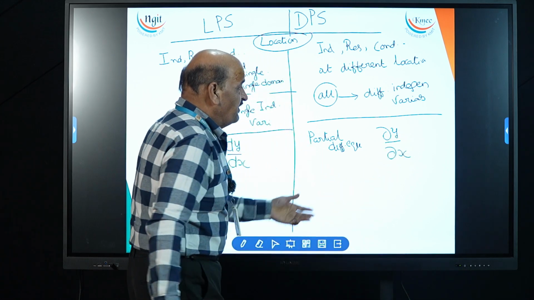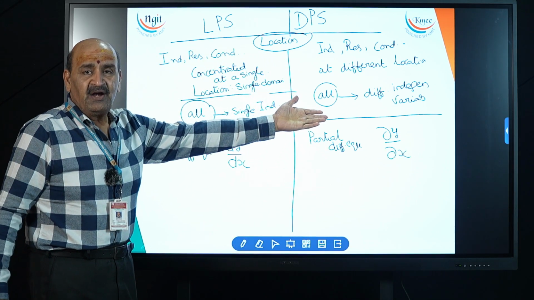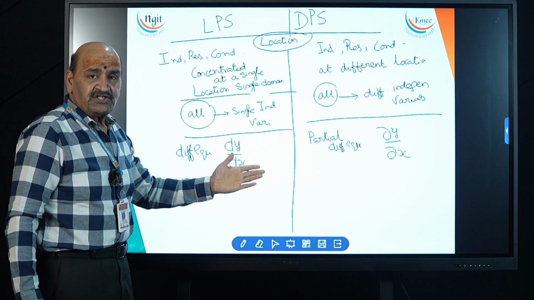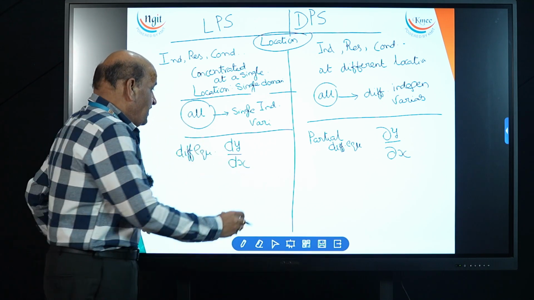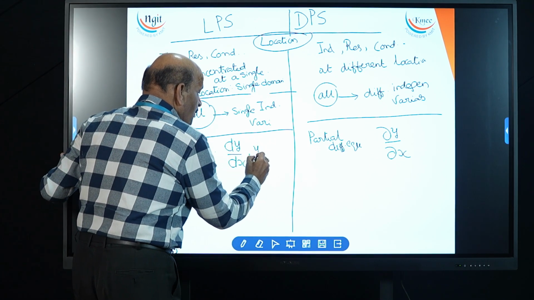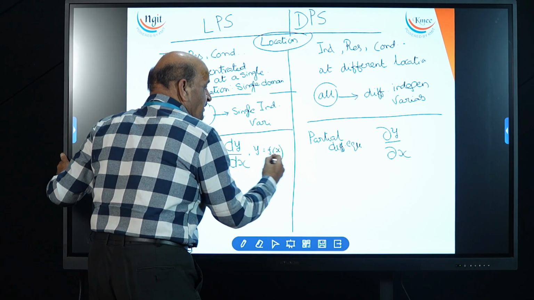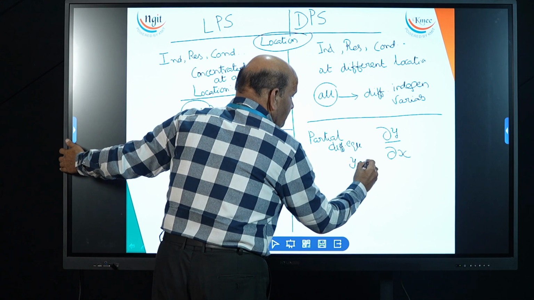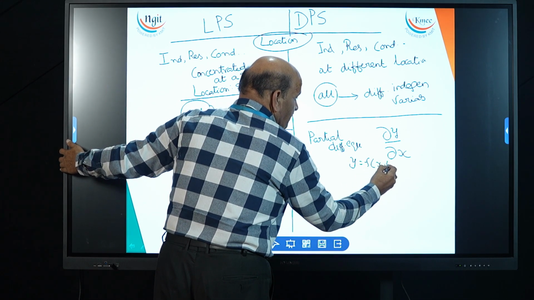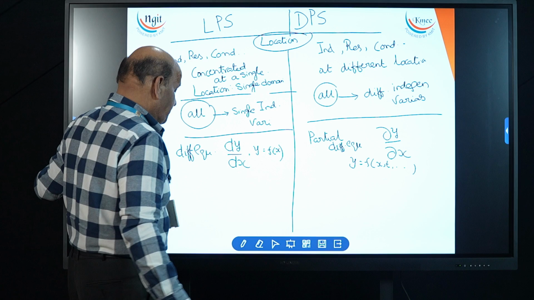Here y is a function of two or more independent variables. Here y is a function of one and only one independent variable, that means, for example, y is a function of x only. But here y is a function of x, t, etc. That is the nature of this one.